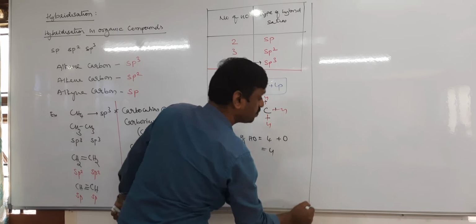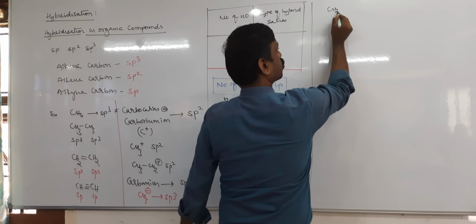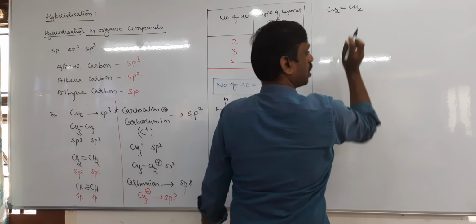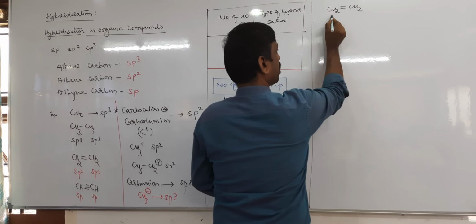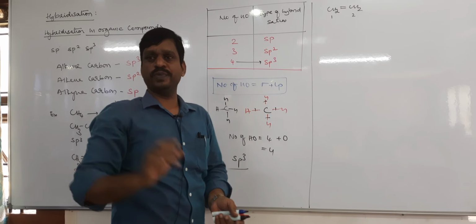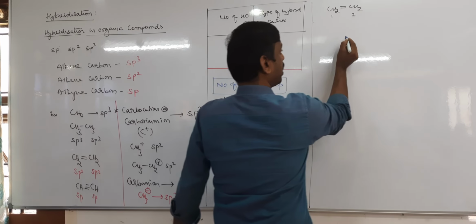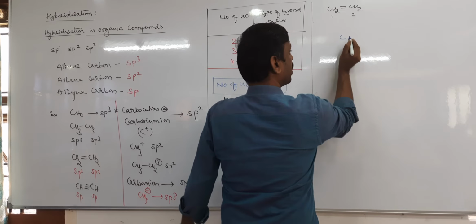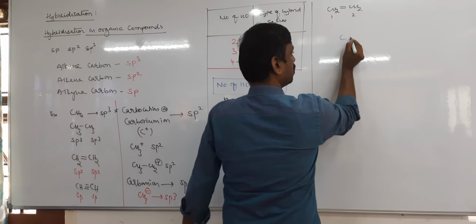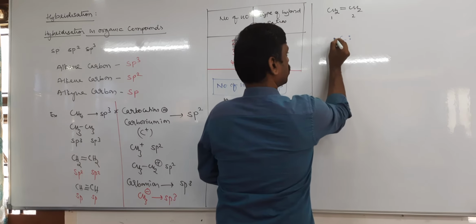For example, now let us take CH2 double bond CH2. Come on, tell me, what is the hybridization of carbon 1 and 2? We know it is sp or sp2. Then calculate the hybrid orbitals. To calculate hybrid orbitals, tell me, a carbon atom has how many valence electrons? 4, no? 4 electrons like this: 1, 2, 3, 4.